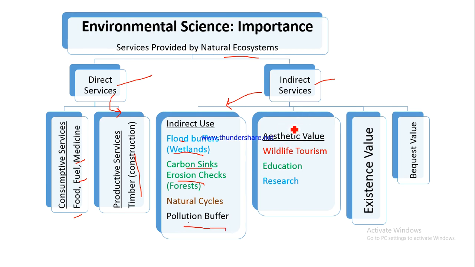They also have aesthetic value. Aesthetic means something related to beauty. Why? They provide us scenic views to have a look at. There are so many places where we can go for wildlife tourism. We can have a look at the biodiversity. So these kinds of tourism activities can only happen because we have got beautiful ecosystems, be it a forest, be